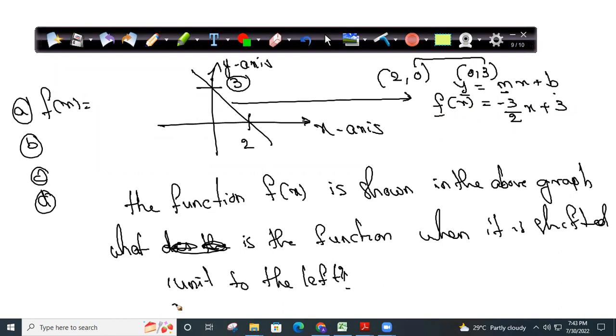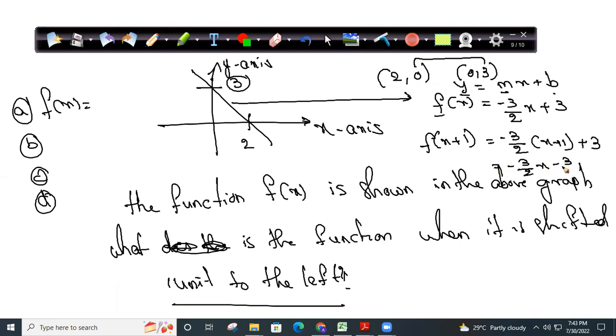Now I'm shifting the function 1 unit to the left. What is the meaning of 1 unit to the left? f of x plus 1. So minus 3 by 2 into x plus 1, plus 3. Wherever x is there, I need to replace it with x plus 1. Minus 3 by 2 x minus 3 by 2 plus 3, which is minus 3 by 2 x plus 3 by 2.